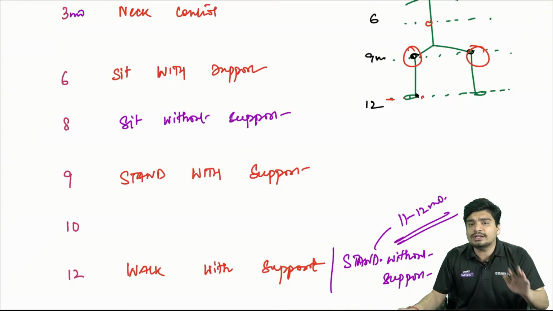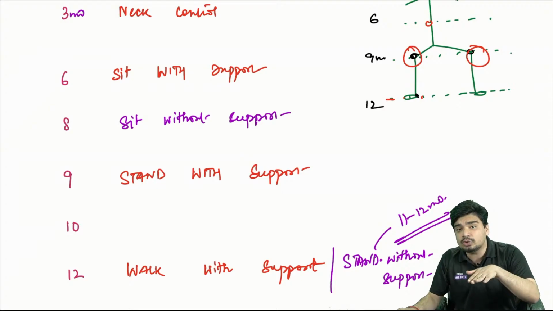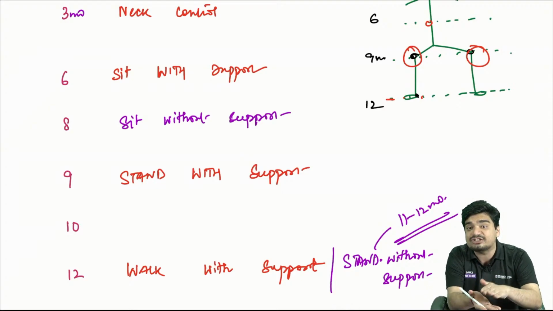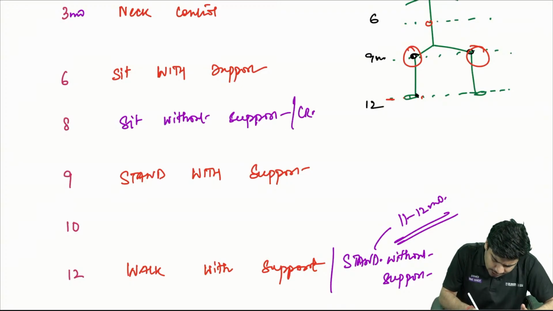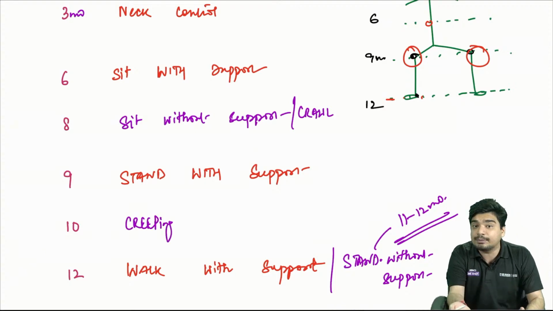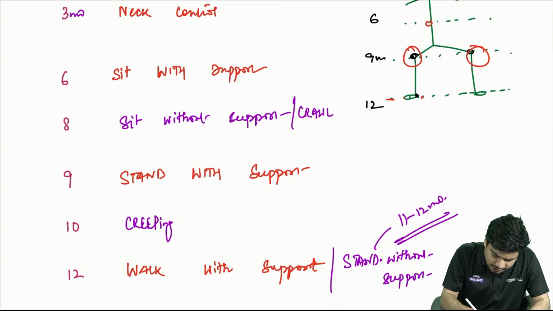Apart from this, 2 other things you should remember. At 8 months, child is able to crawl. When he is crawling, all 4 limbs are on the ground. His abdomen is touching the ground. So at 8 months, crawling will also start. At 10 months, creeping is going to start. What is creeping? Now he's on all 4 and abdomen is lifted above the ground.